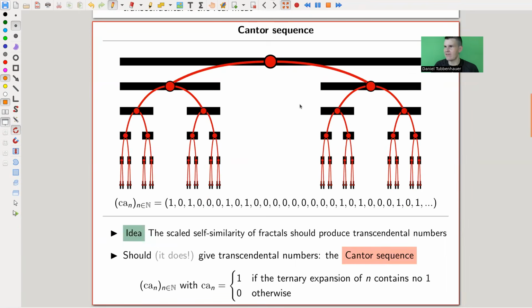And the main idea is essentially, let's look at fractals. So what is a fractal? If you don't know what a fractal is, that's some self-similarity, but you actually don't need to know that. The only thing you need to know is the Cantor set. I hope everyone likes and knows the Cantor set.